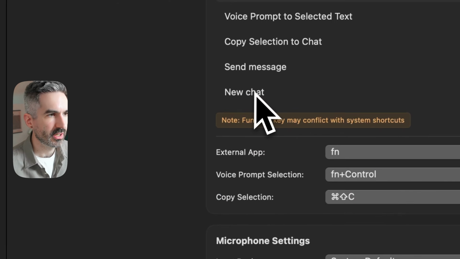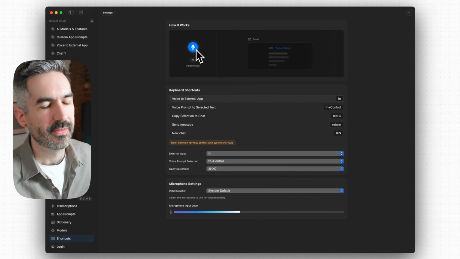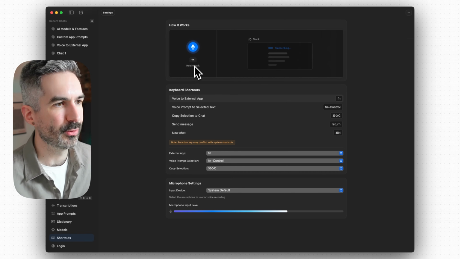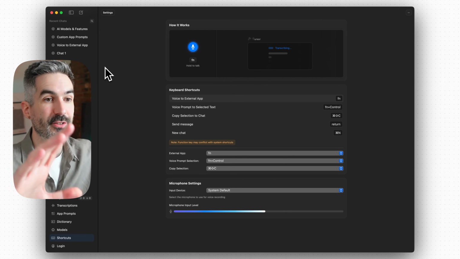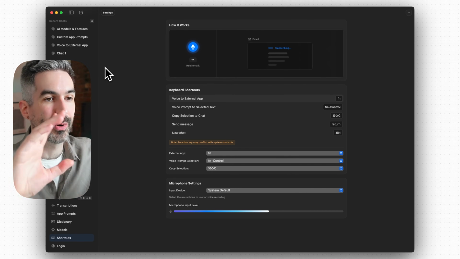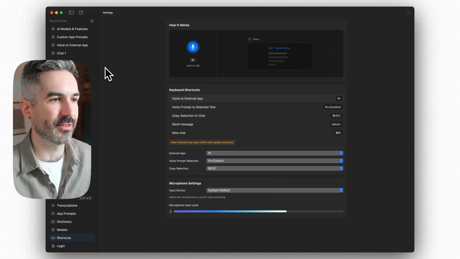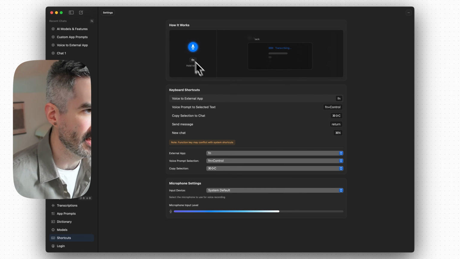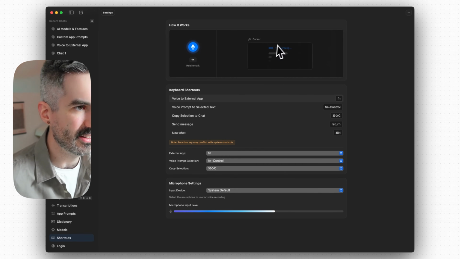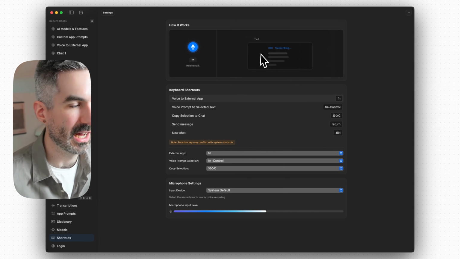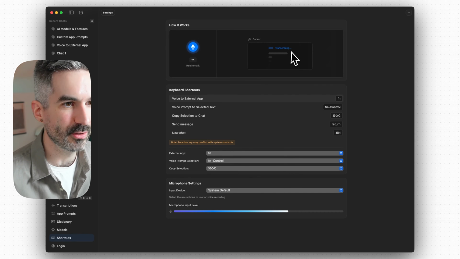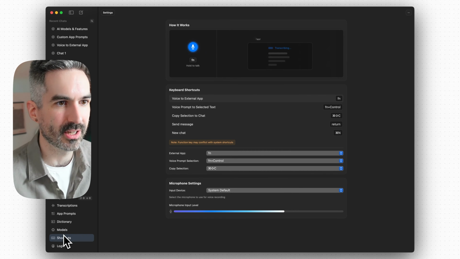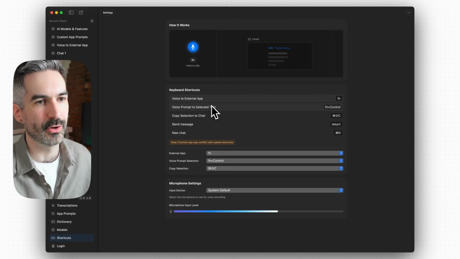You've got your shortcuts, which basically tells you that. This graphic is really nice, the hold function key to talk. I would love to have that on the first screen when I land in the app, or in that get started flow. It's so visual, and the text next to it literally tells you how it works. This is super useful, and it's hidden in the shortcuts section. Let's make it part of the onboarding flow.